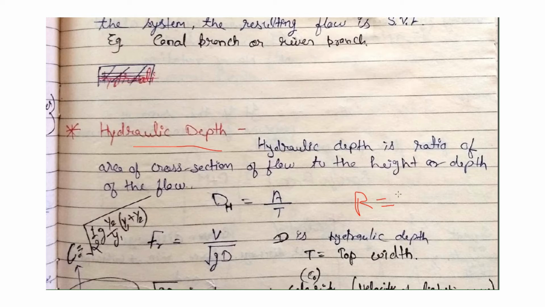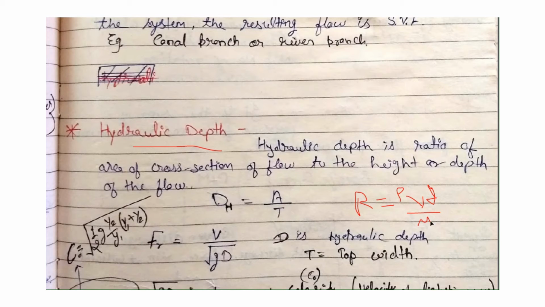Rho V D by mu is the Reynolds number. In the open channel case, if the Reynolds number is less than 500, the flow is laminar, and if the Reynolds number is greater than 2000, the flow is turbulent. If the Reynolds number is between 500 and 2000, the flow is transition flow.